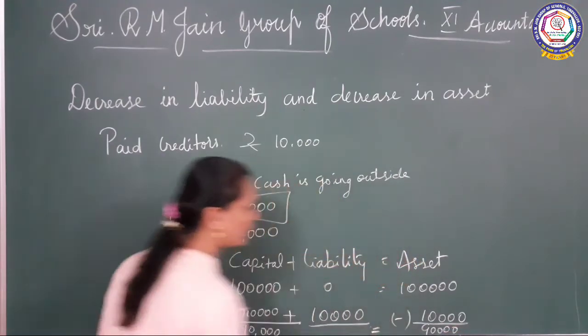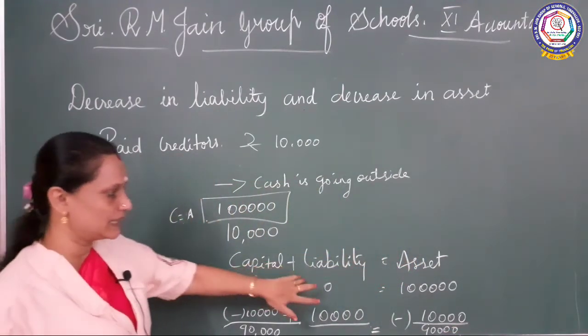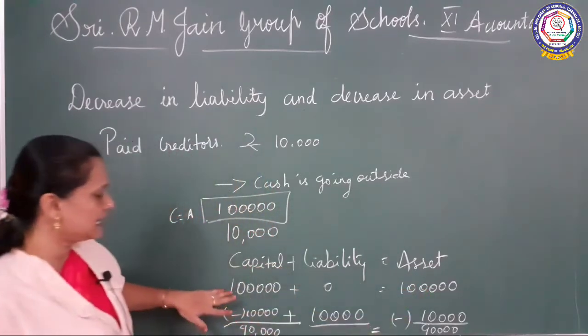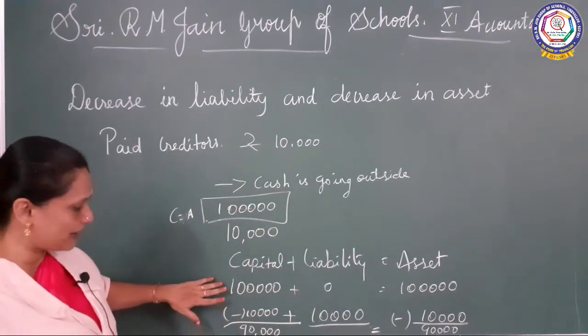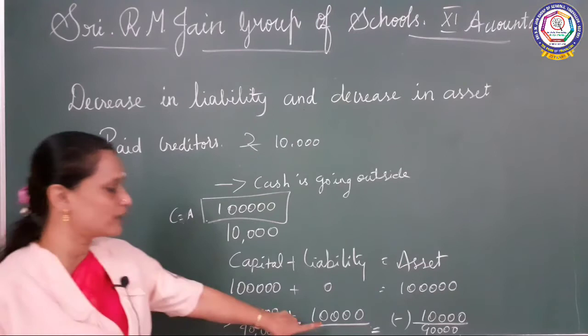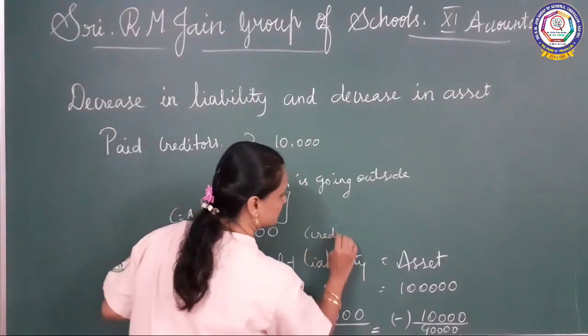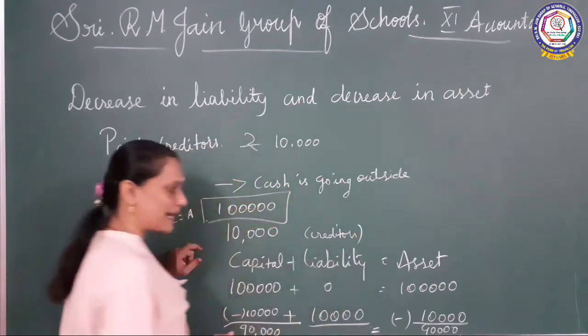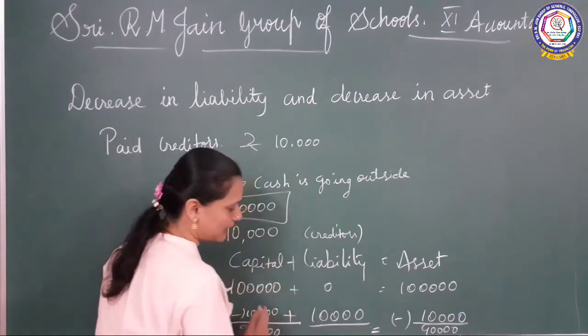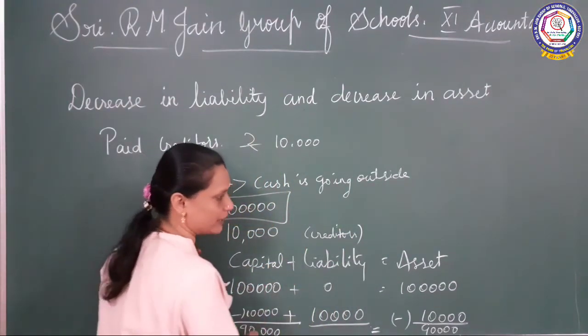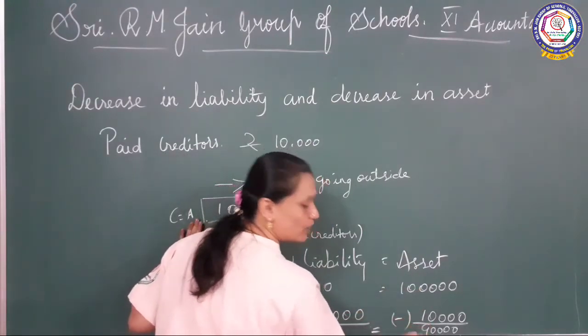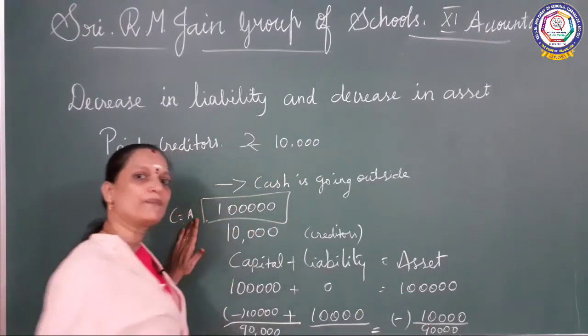Overall, capital plus liability equals asset, and he is taking the amount and paying to the creditors. So automatically capital will reduce and asset will also reduce. Do you understand, children? Copy this.